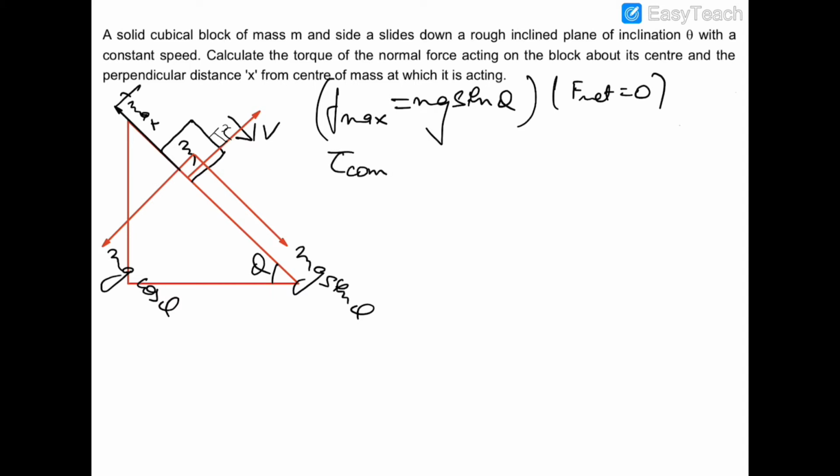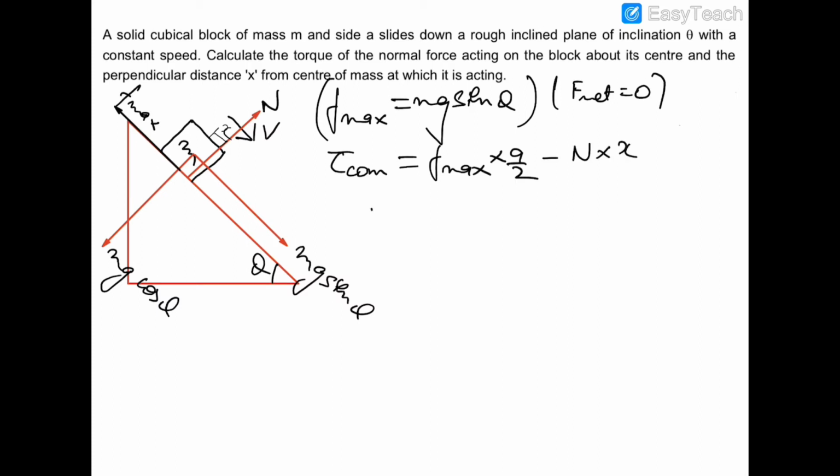So about COM, the torque would be of this maximum friction, and the torque of this friction would be F into A by 2. This distance is A by 2. So this is F max into A by 2. And the torque of normal reaction would be in the opposite sense, and it would be N into X. So it is minus N into X.